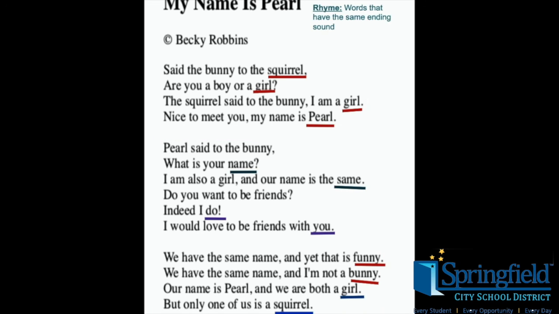Next, many poems rhyme. This poem has several words that rhyme at the end of each line. I never knew there were so many words that could rhyme with squirrel. I guess they also could have used words like twirl or curl or swirl.